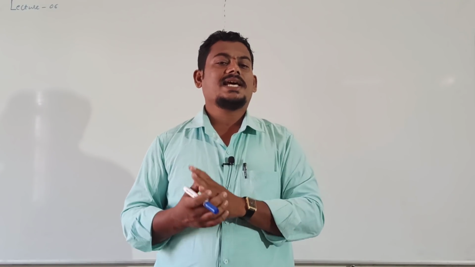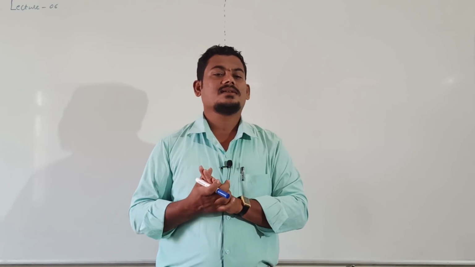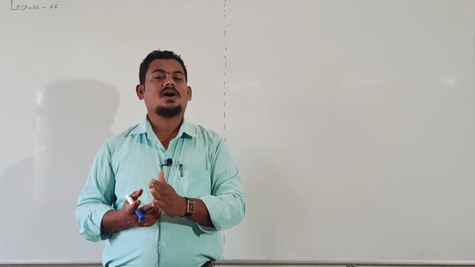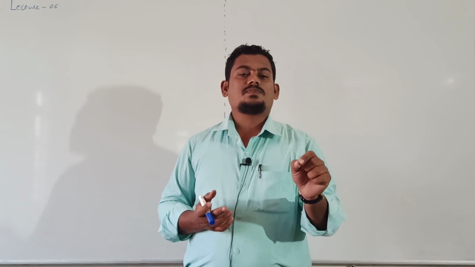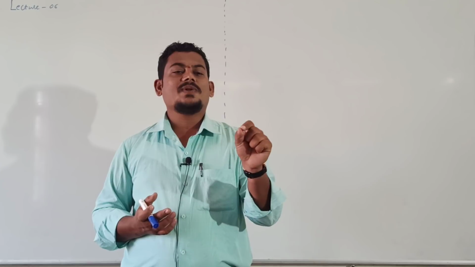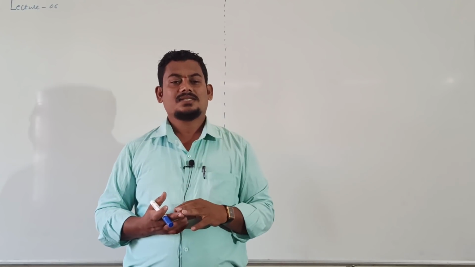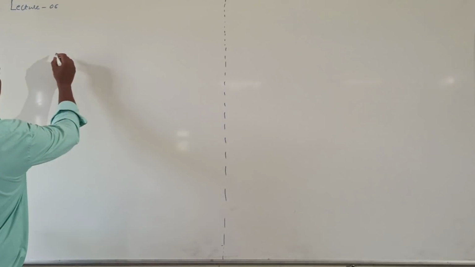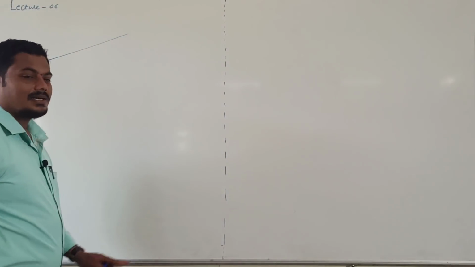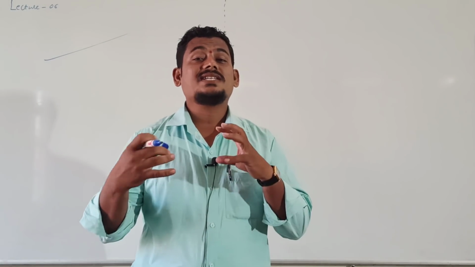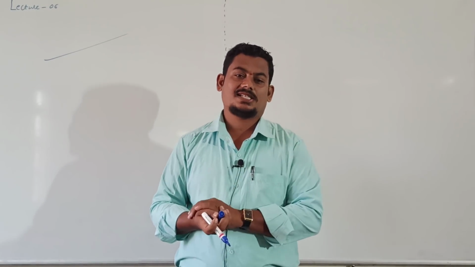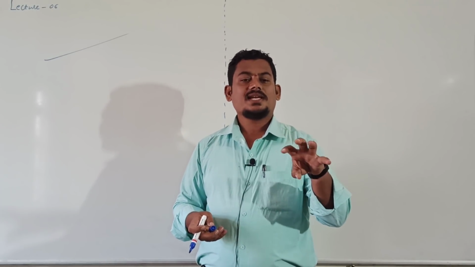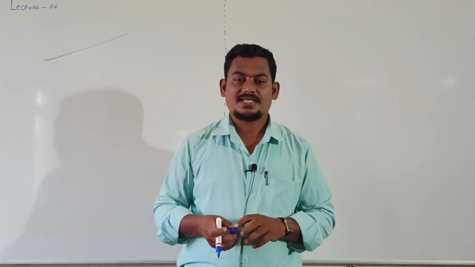Once again, the linear relationship between two variables, small x and small y, which satisfies each and every point on that line is called equation of the straight line. It is one of the straight lines. What is its equation? Equation means one of the geometrical conditions.